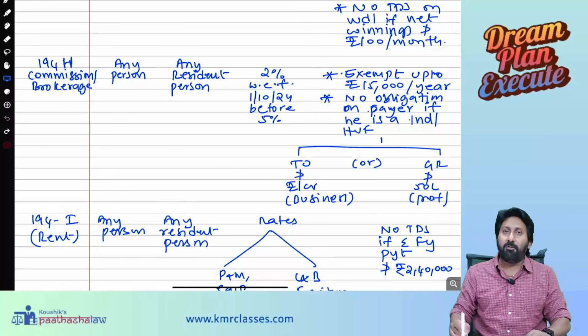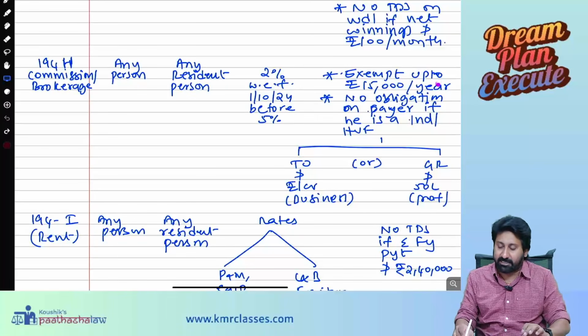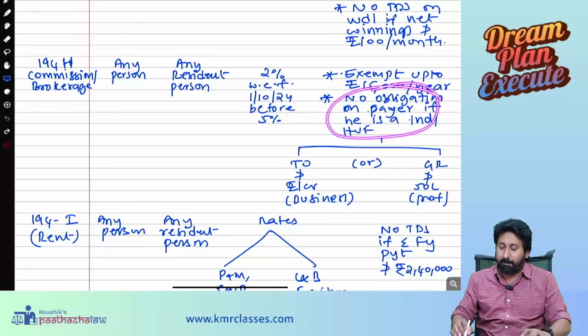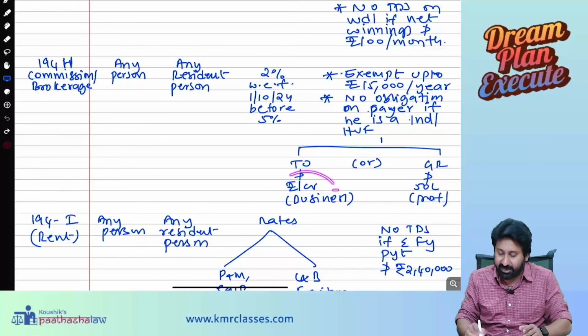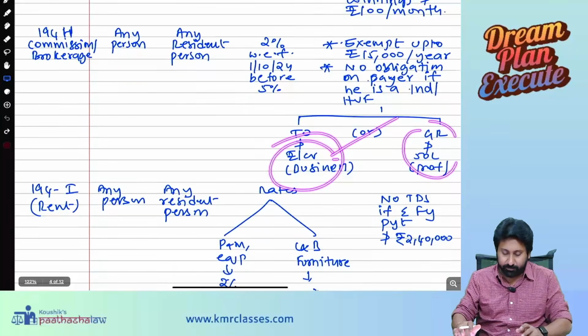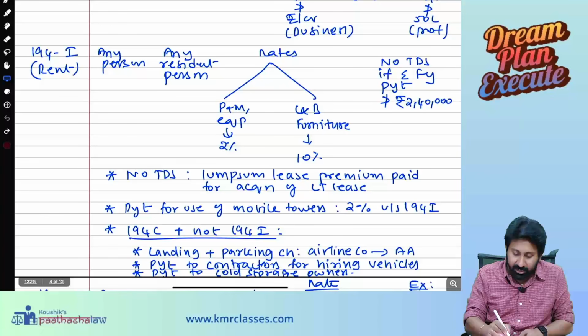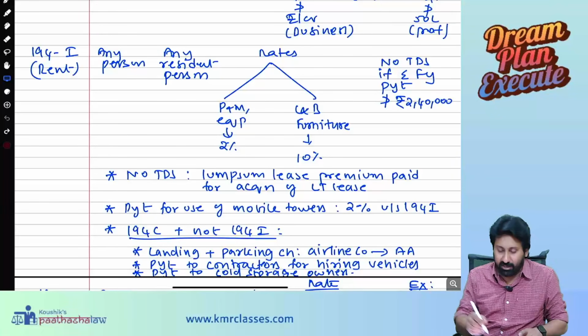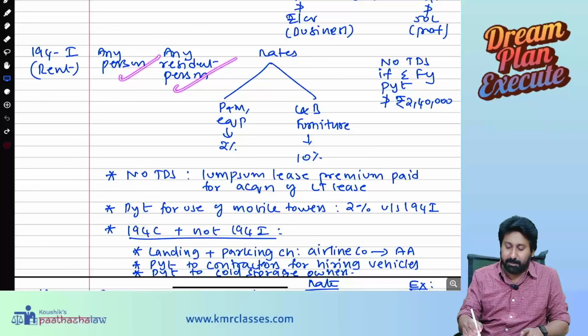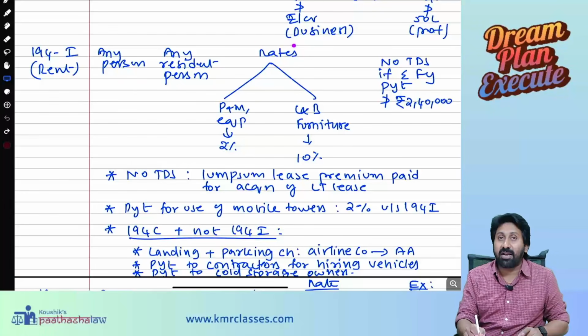Next, up to 15,000 per year to that particular person, no TDS. Beyond that, TDS is required. No obligation on the payer if the payer is an individual or HUF whose business income does not exceed 1 crore. Same thing. Next, 194I, TDS on rent. Any person paying to any resident person. Okay. Next, what is the rate of TDS?